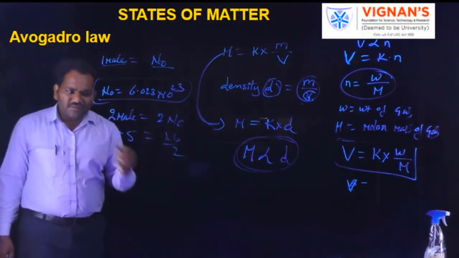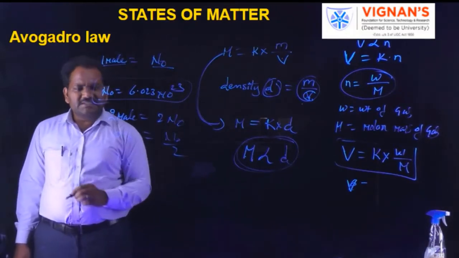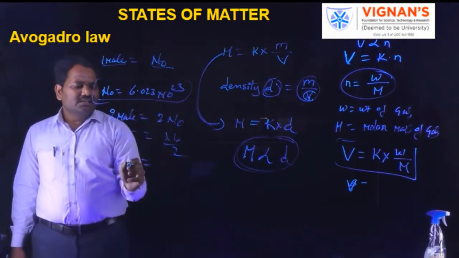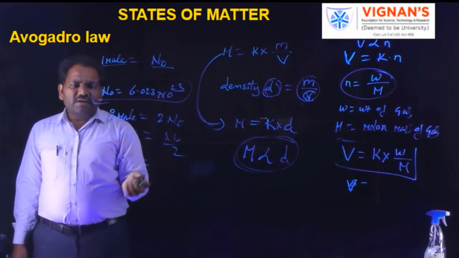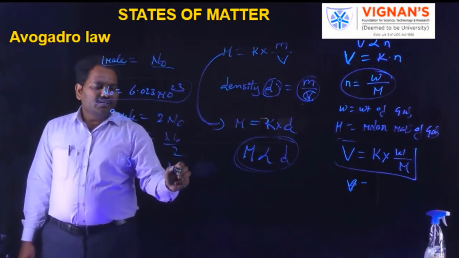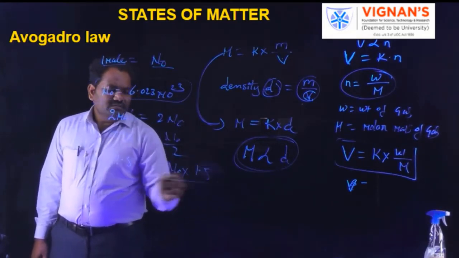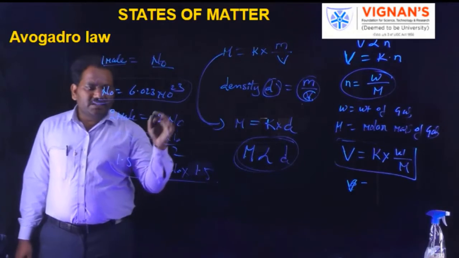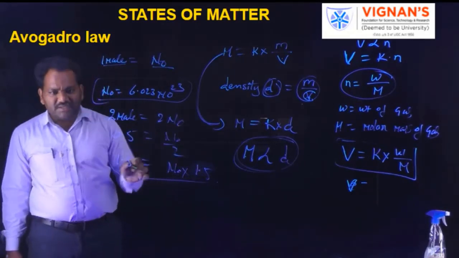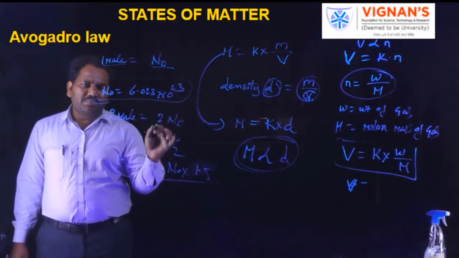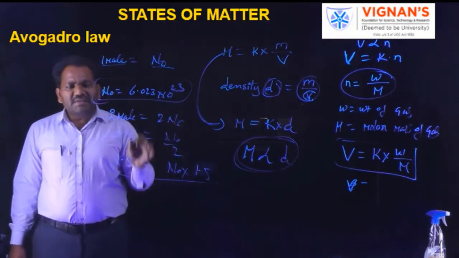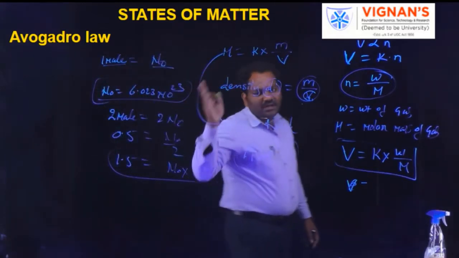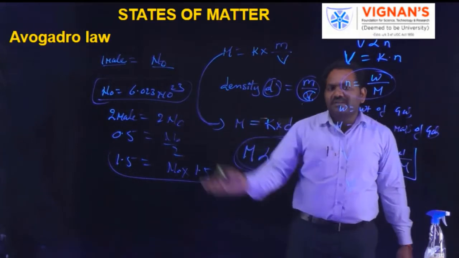If 1 mole means N naught gas molecules, then 1.5 moles means N naught into 1.5. Like this we can derive the number of particles present in 1 mole, 2 moles, 0.5 moles or 1.5 moles.